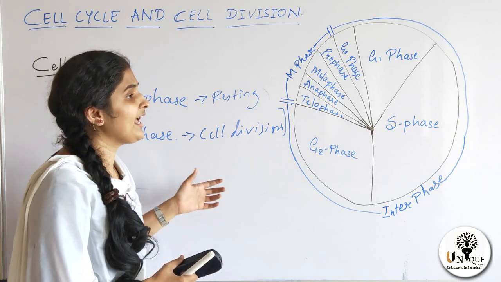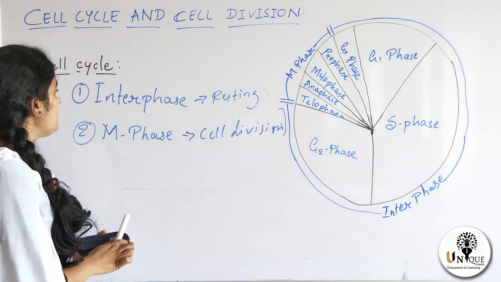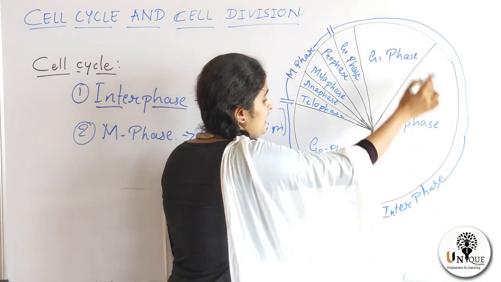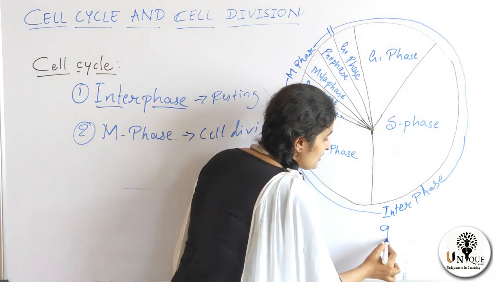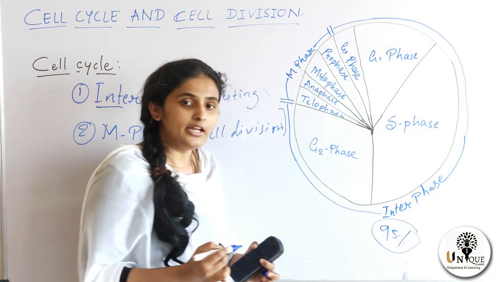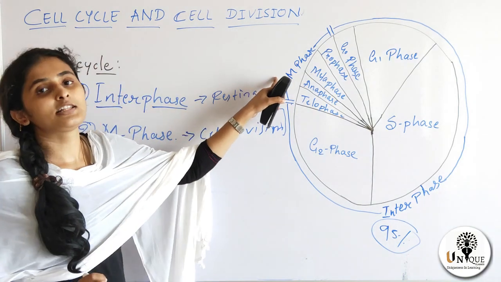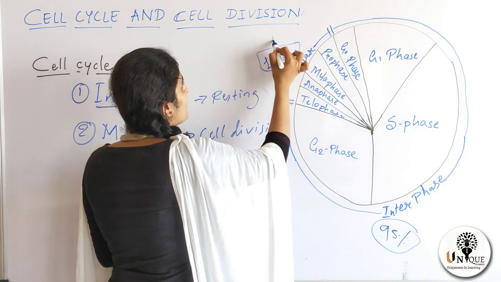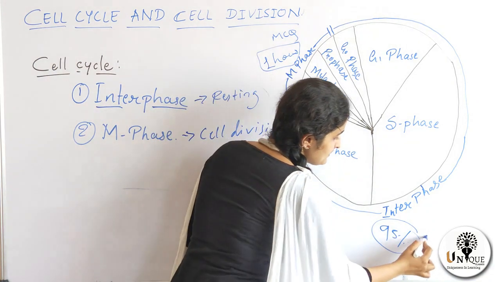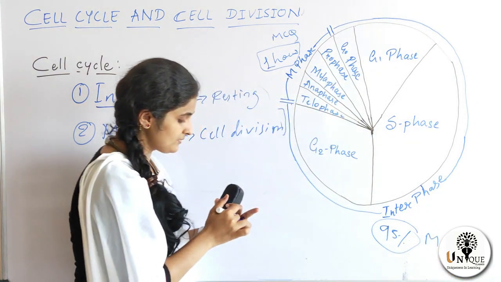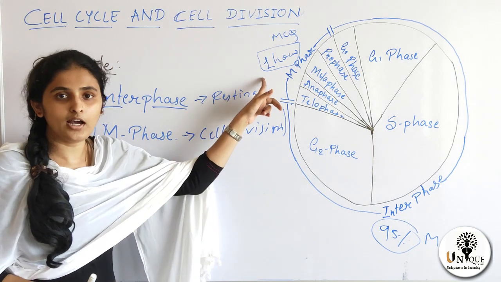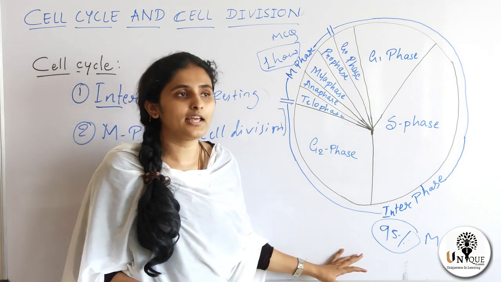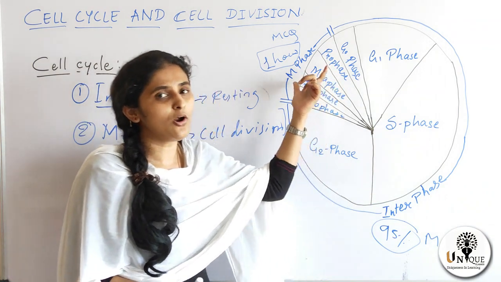And when we take mammalian cell as an example, in mammalian cell, interphase consumes 95% of the duration of the cell cycle. This is interphase, this is M phase. 95% of the duration of cell cycle is consumed by interphase, whereas M phase lasts only for 1 hour. This is also an important MCQ. So longest phase is interphase. M phase is a short phase.